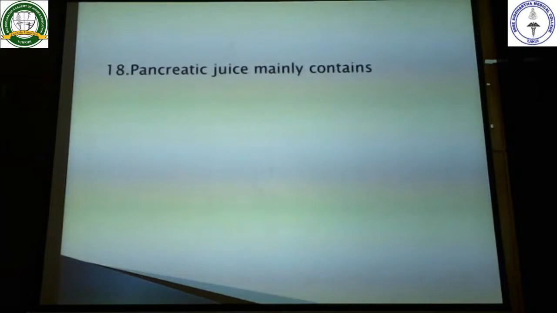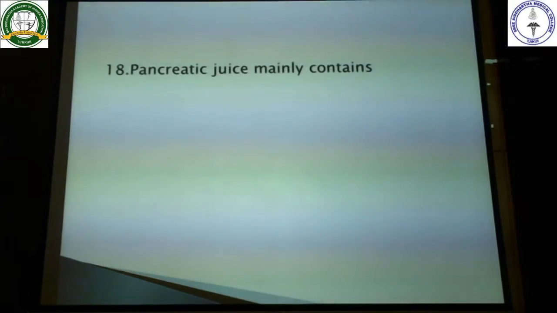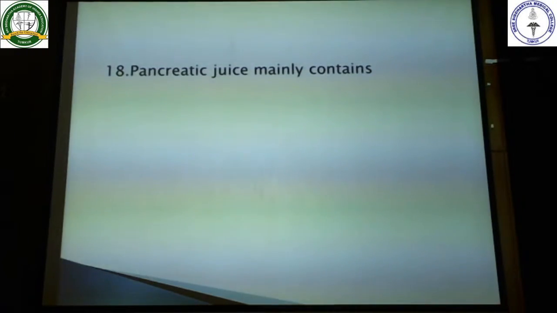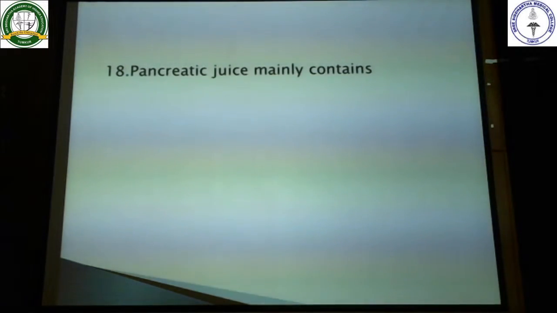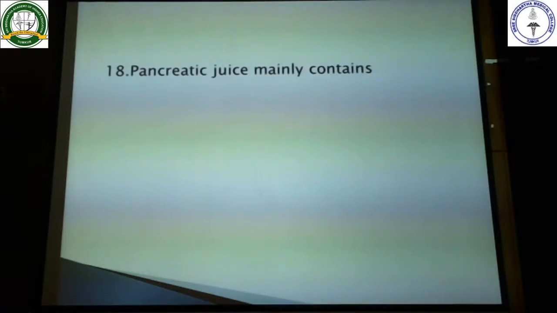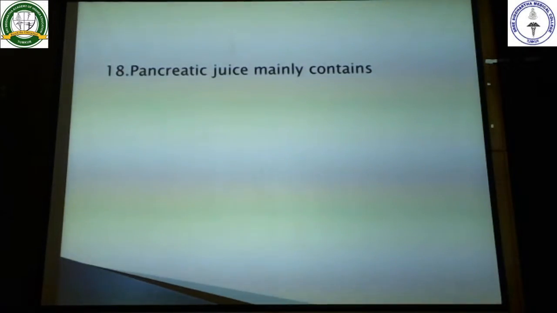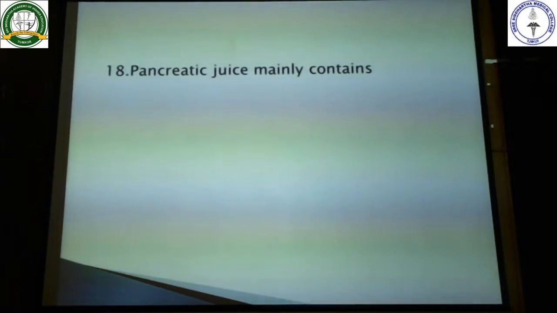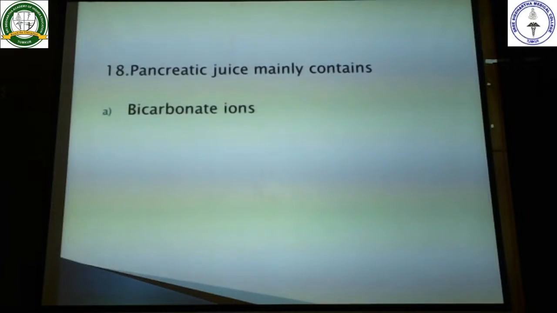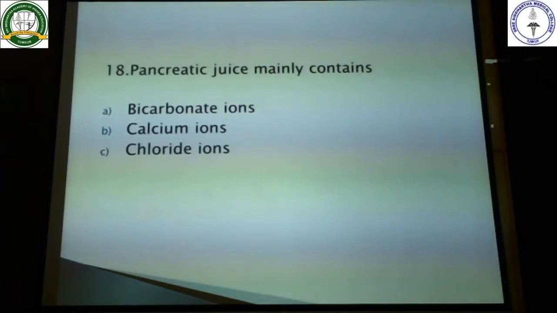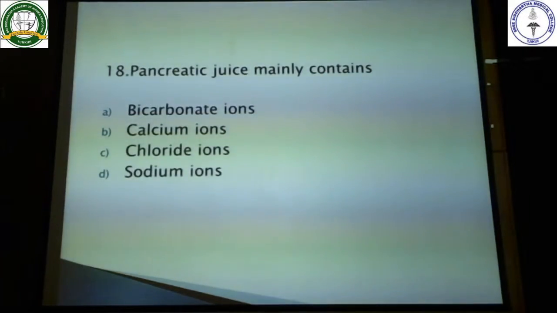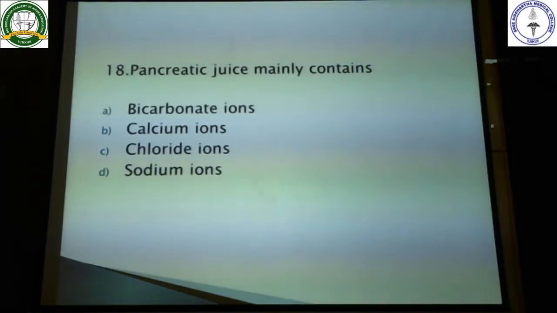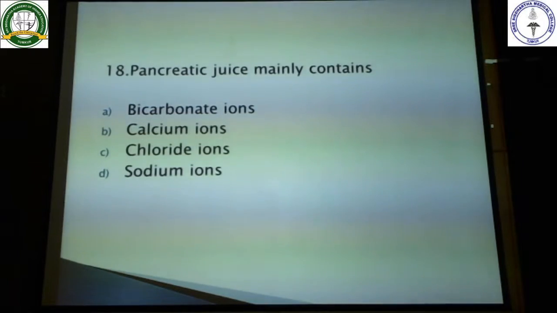Option is C here. Next, pancreatic juice mainly contains. Pancreatic juice is highly alkaline. Gastric juice is highly acidic. Pancreatic juice is for neutralizing that acidity. As a result, it is highly alkaline. The alkalinity is provided by bicarbonate ions. So let's see the options. You got bicarbonate ions, calcium ions, chloride ions, and sodium ions. So here bicarbonate ions are the ones which provide the alkalinity to the pancreatic juice. So the option here is A.